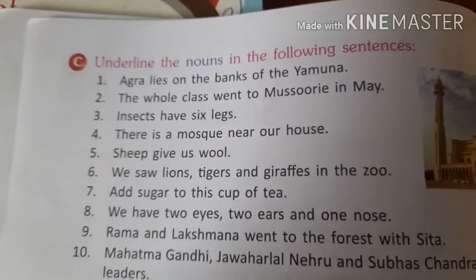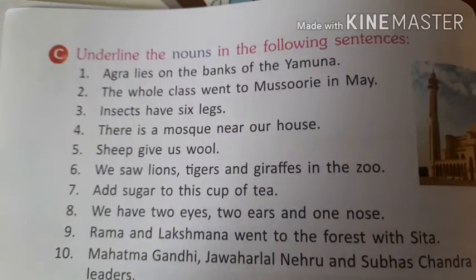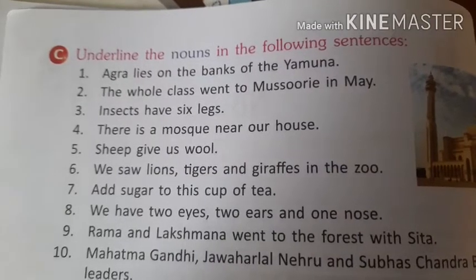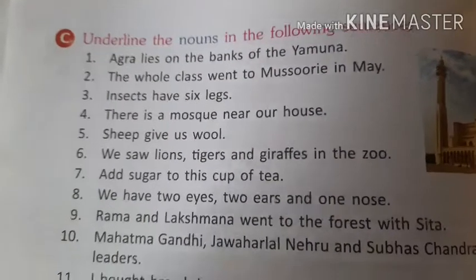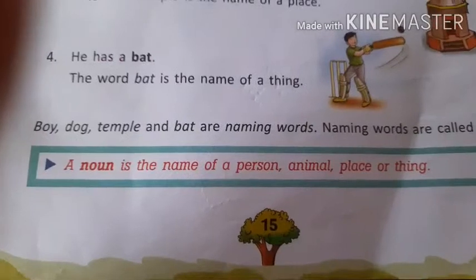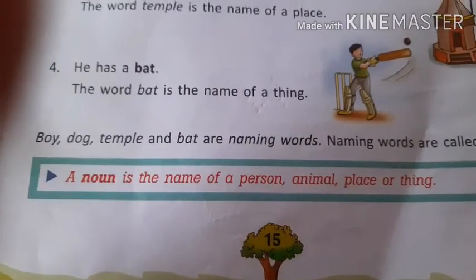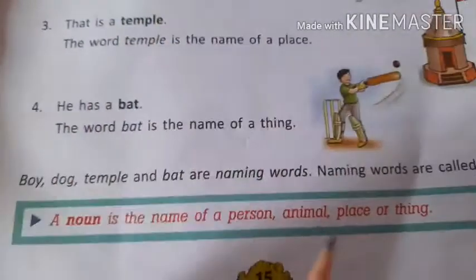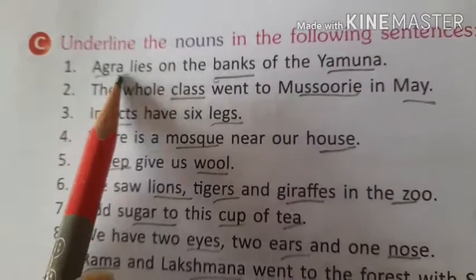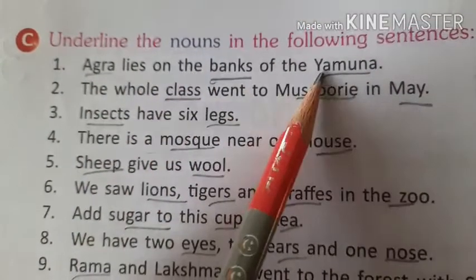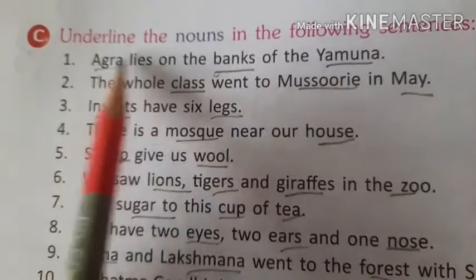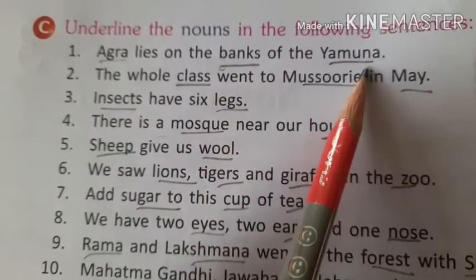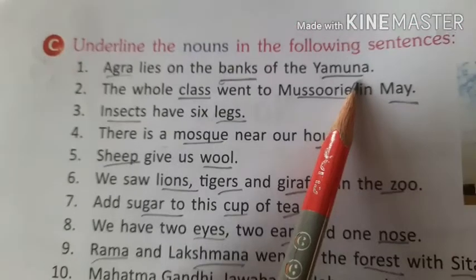Now coming to page number 16, exercise C. Underline the nouns in the following sentences. Now you all know what nouns are: person, place, animal or things. Okay, naming words. An animal includes both birds and animals. So now we'll proceed with the exercise. Sentence 1 says, Agra lies on the bank of Yamuna. So here Agra, bank and Yamuna are the nouns.